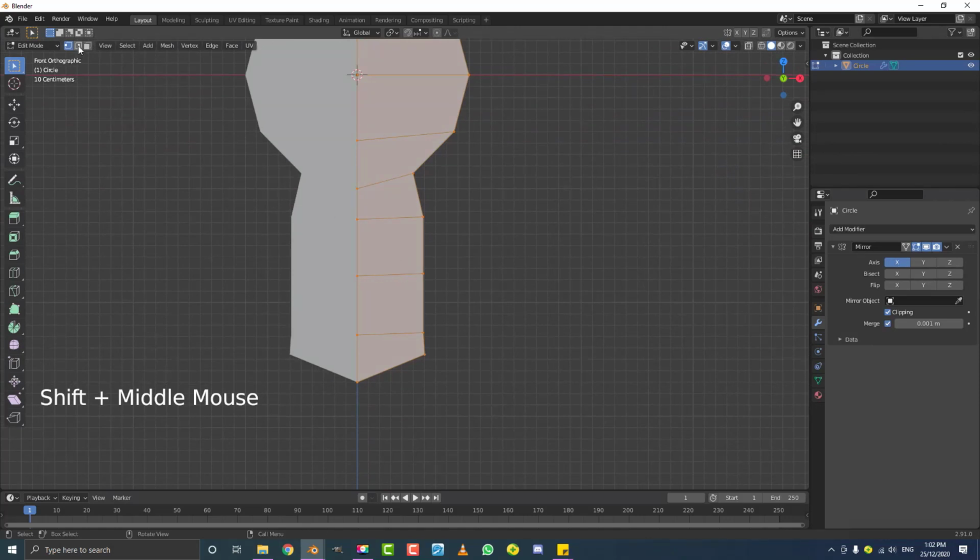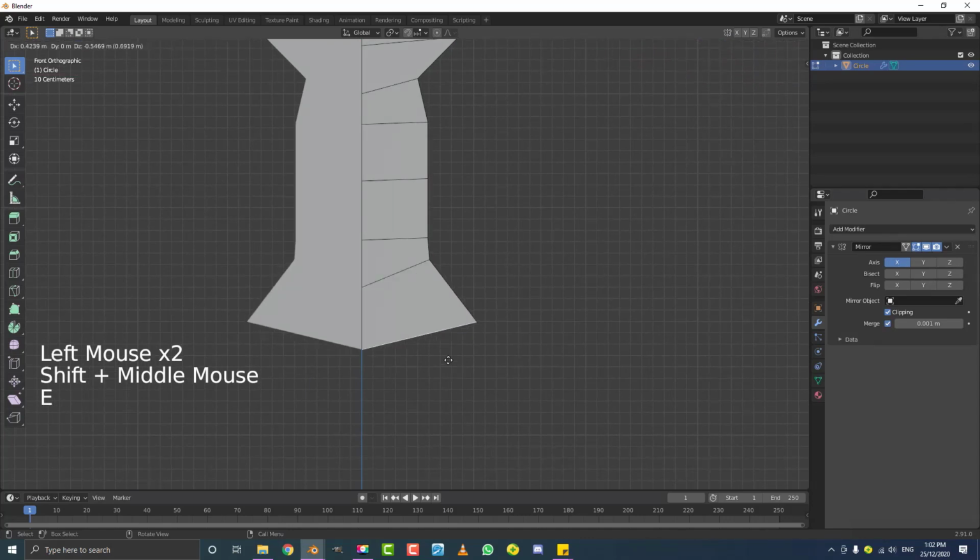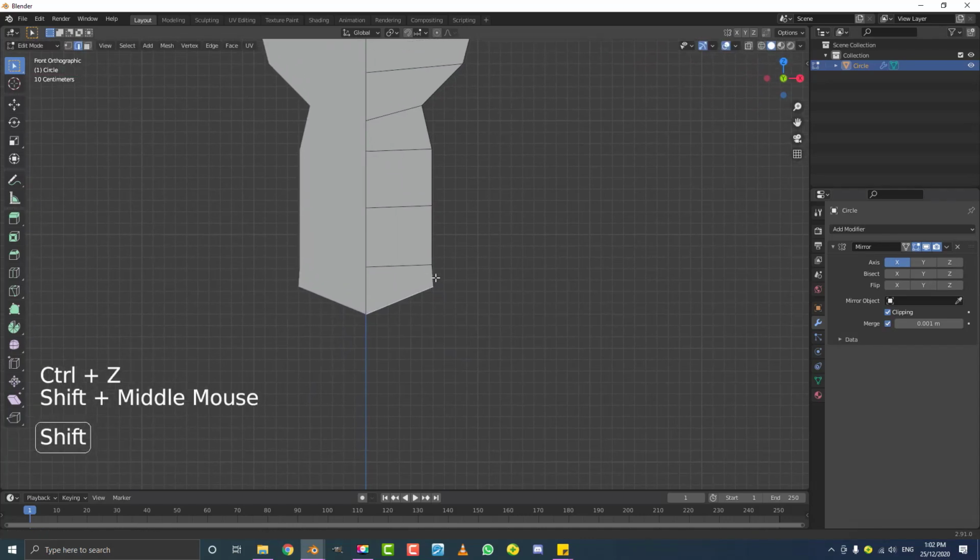So let's come in here, go to our edge select, and select this edge down here, and then hit E to extrude it. Okay, so maybe we need to add in a cut first.